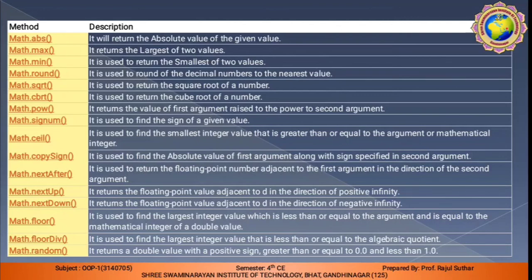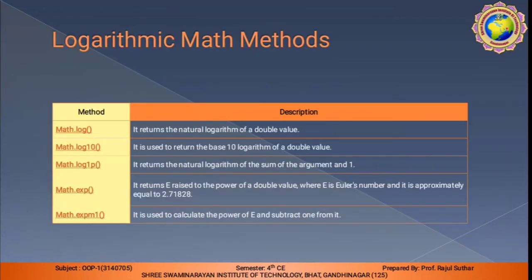Ceil is used to find the smallest integer value that is greater than or equal to the given value. Copy sign returns the absolute value of the first argument along with the sign of the second. Then next after, next up, next down, and floor. Try these methods as per your requirement. Math.log we already discussed in the example.